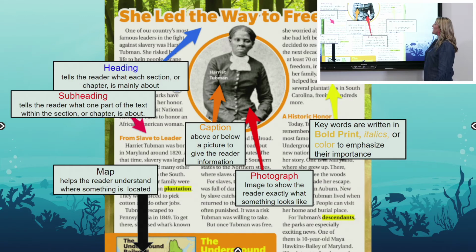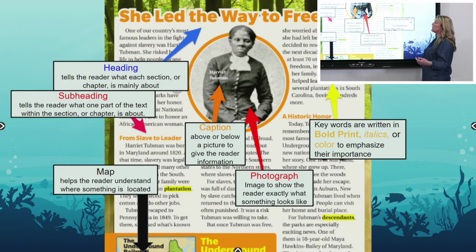And then also we have keywords, and those keywords are usually written either in bold print, italics when they're slanted, or in maybe a different color. And that just emphasizes to the reader that those are important words.